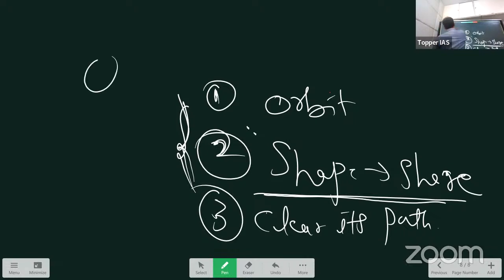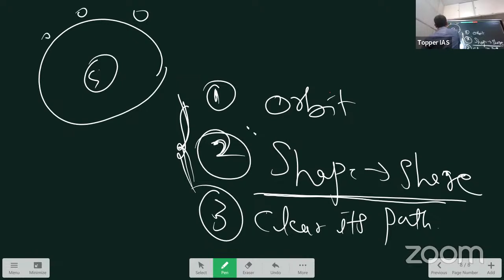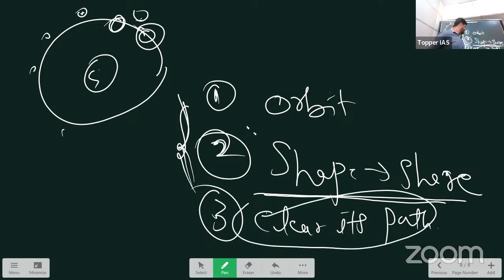When a planet is revolving around the sun, there should be no other bigger bodies around, right? So the planet should be the king of its orbit. If there is any other body nearby, it means this planet does not have sufficient mass to attract it. For example, Earth has no other planet or body which disturbs its orbit. But this criterion was not fulfilled by Pluto. So that's why it has been removed.